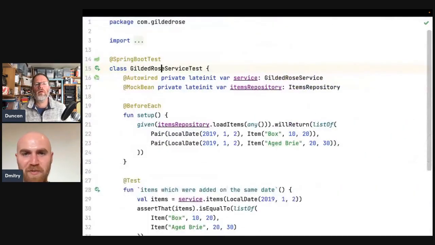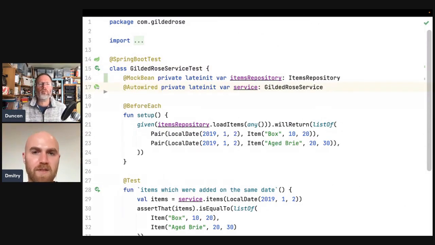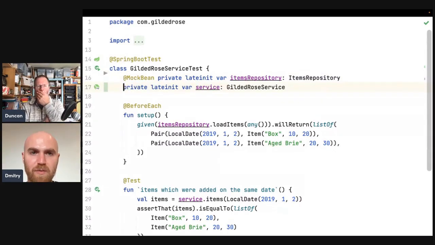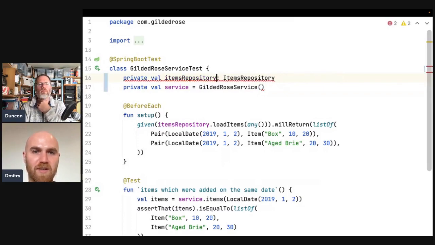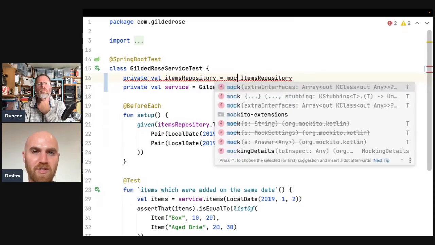Then to look at the test if we follow the same path. So the Gilded Rose service depends on the items repository that we're now passing. Okay, but can we create a mock ourselves and just call the constructor of the Gilded Rose service, right? If we construct Gilded Rose service ourselves, we could just pass the mock in ourselves as well. It's mocked by annotation just because it's then mocked and injected. But if we just create it like that, I think it's Mockito, so we can just call the mock function.